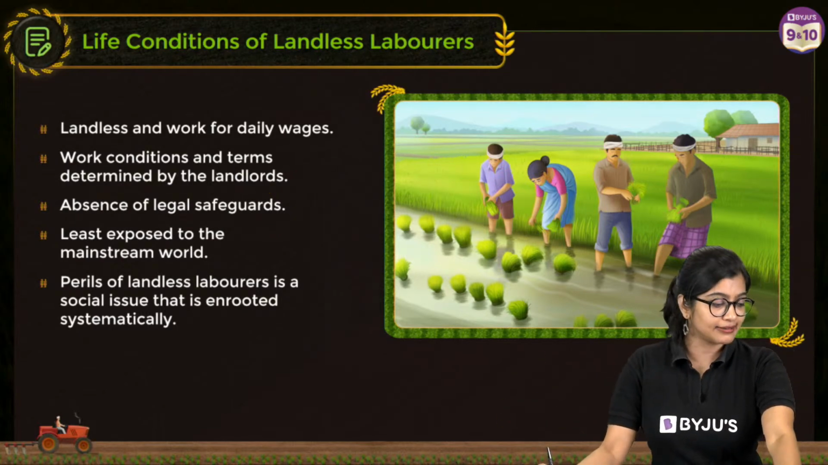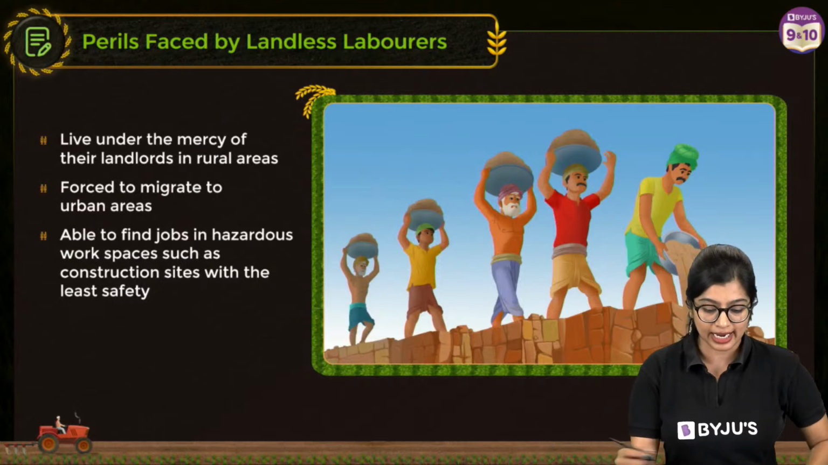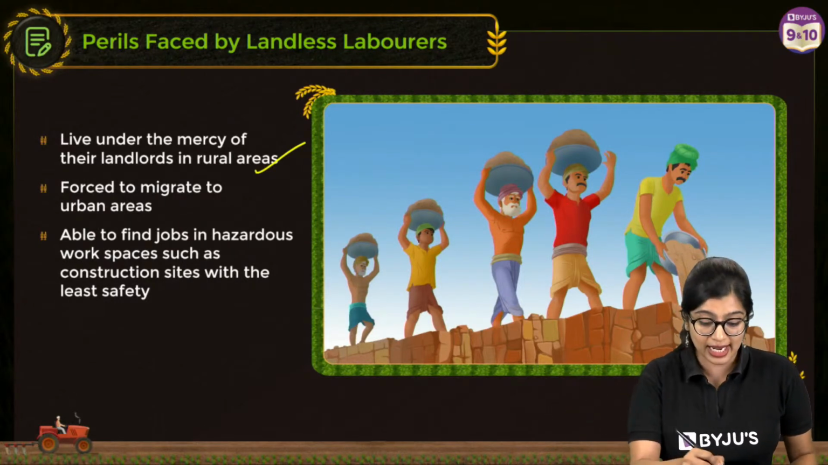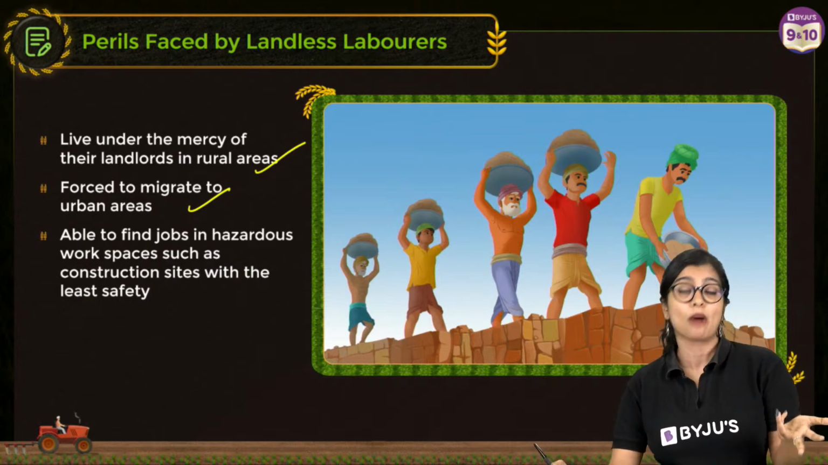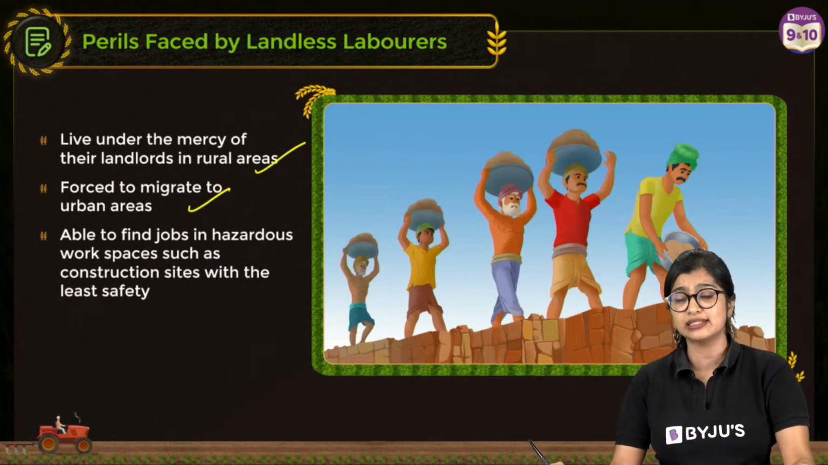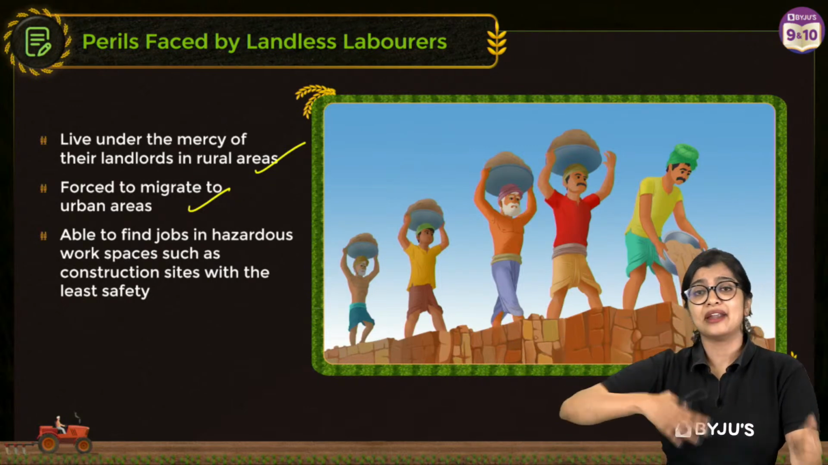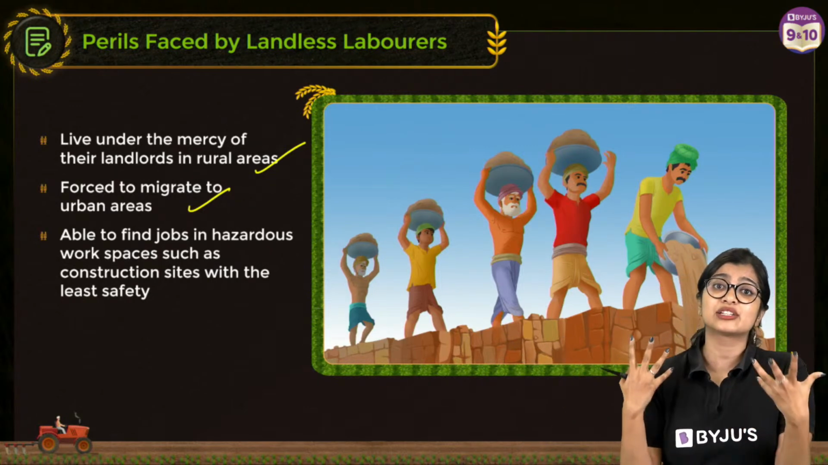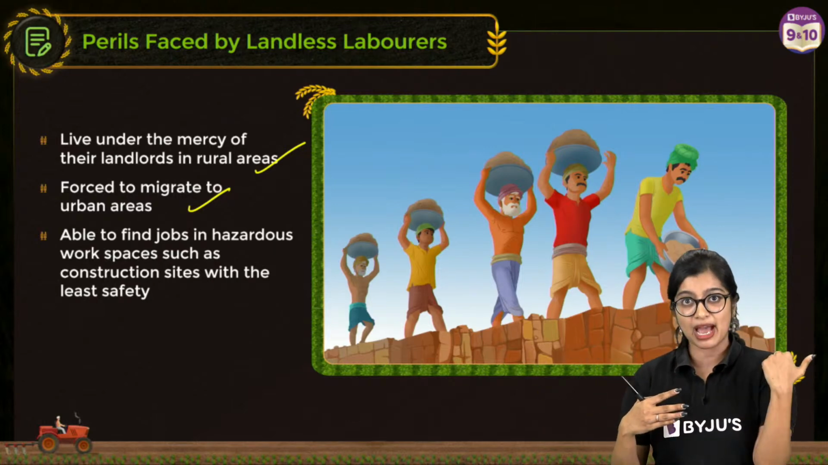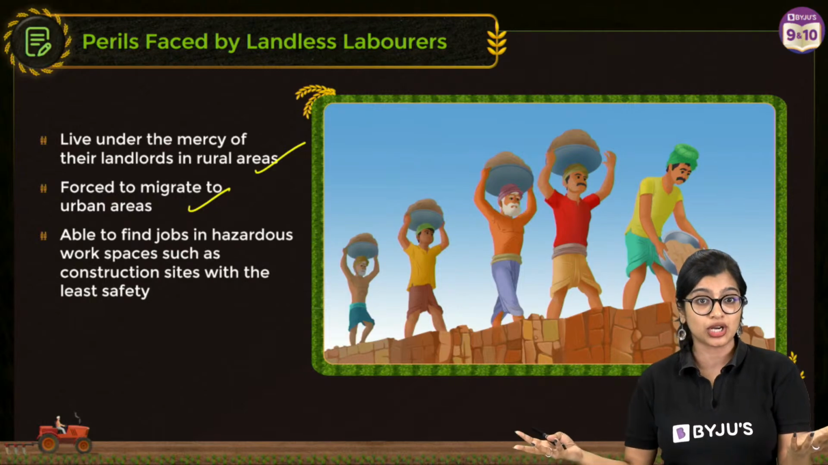And along with that, we see that even the conditions are not very ideal. We see that they live under the mercy of their landlords in rural areas. Sometimes if they don't get proper jobs in their area, they're forced to migrate to towns and cities far away. And now when they go away from their homes, they will have extra expenditure, right? So apart from just earning money for their family back home, they will also have expenditure, right?